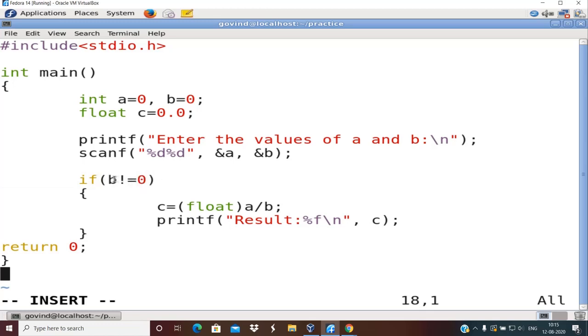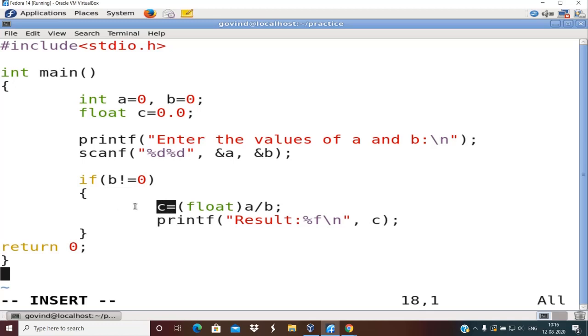Inside this you would ideally be writing a decision making statement, in other words either a relational expression or a logical expression. A relational expression is one which involves relational operators. A logical expression is one which involves logical operators, where you are connecting multiple relational expressions with a logical operator. So you are ensuring that b is not equal to 0, then only you go ahead with the division.